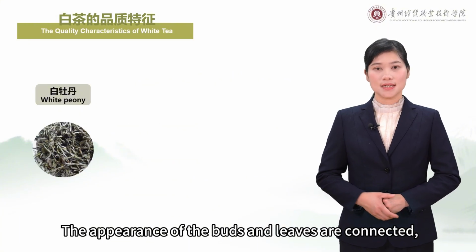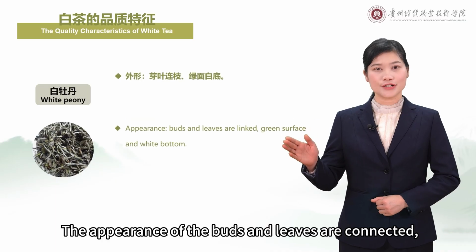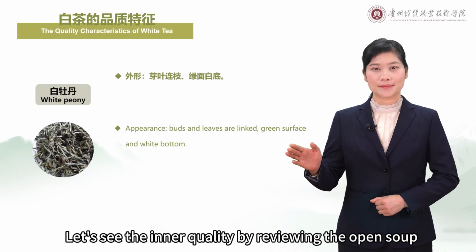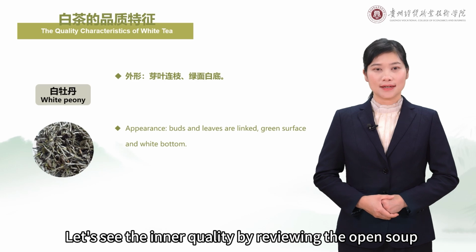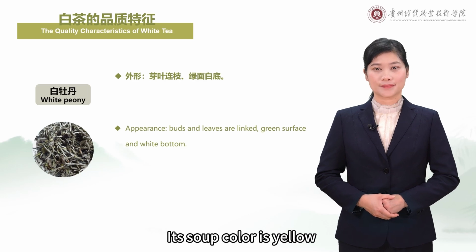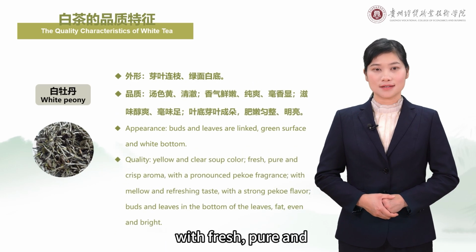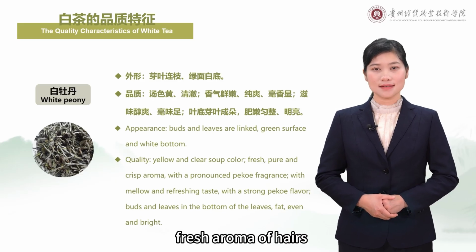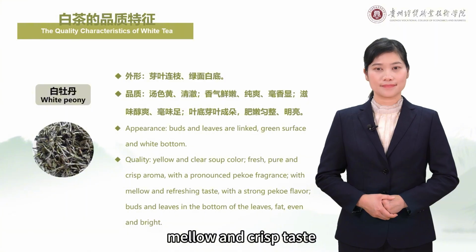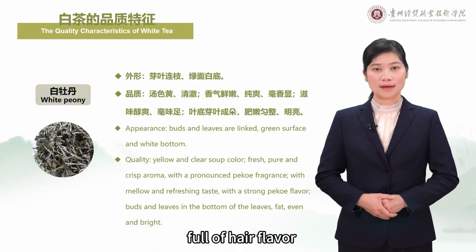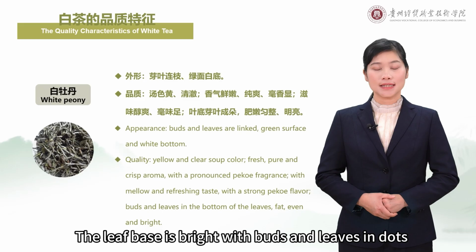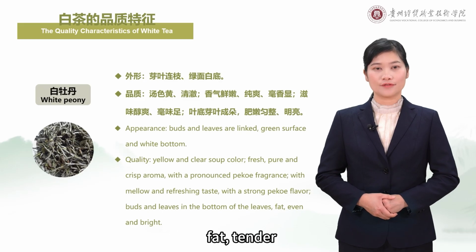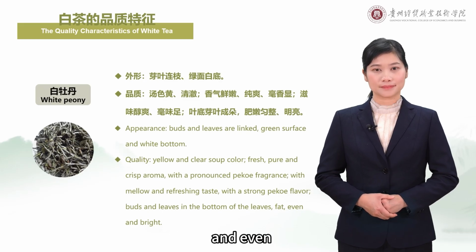The appearance of the buds and leaves are connected, with green surface and white bottom. Let's see the inner quality by reviewing the open soup. Its soup color is yellow, clear, with fresh, pure, and crisp aroma. Fresh aroma of hairs, mellow and crisp taste, full of hair flavor. The leaf base is bright, with buds and leaves in dots, fat, tender, and even.